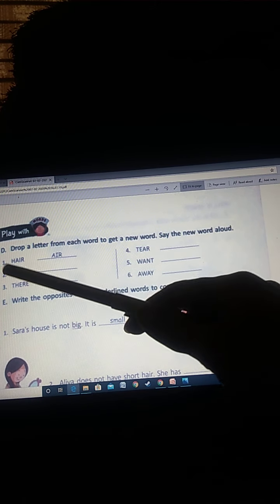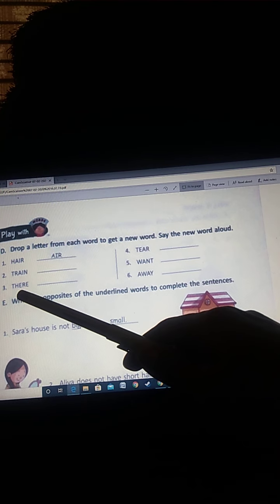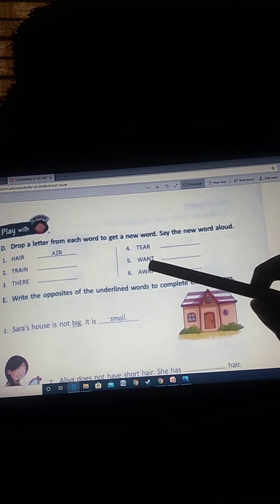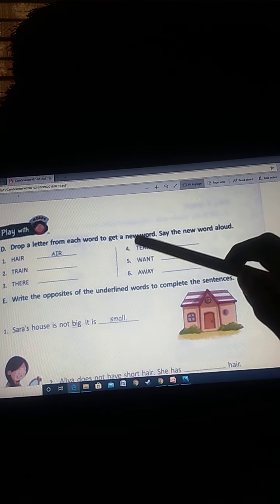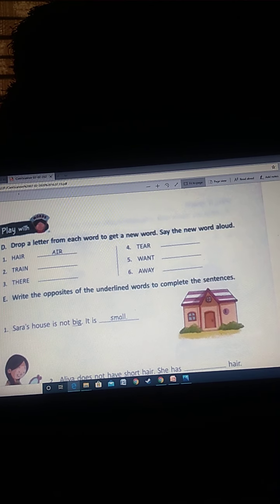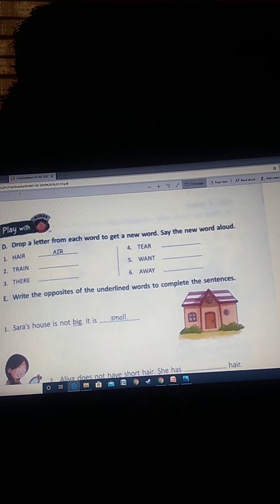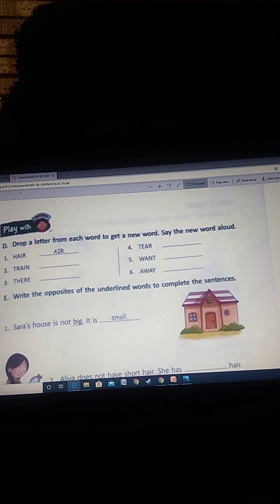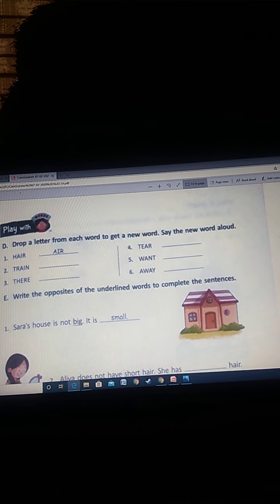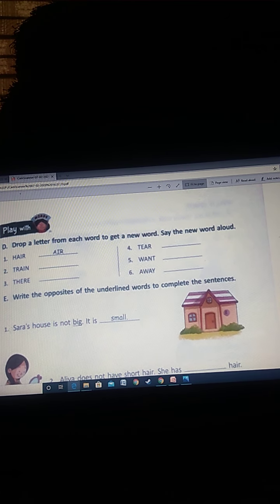R-A-I-N, rain. Number 3, there. If you drop the first letter, you will get the new word here. H-E-R-E, here. Number 4, tear. If you drop T, then you will get a new word, that is ear. Ear. Number 5, want. If you drop the first letter, you will get the new word ant. A-N-T, ant. Number 6, away.